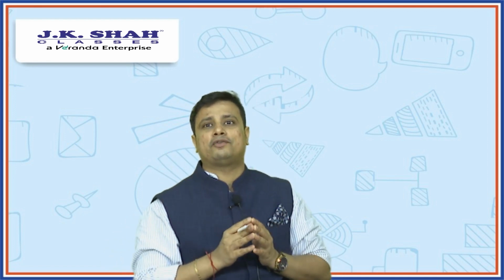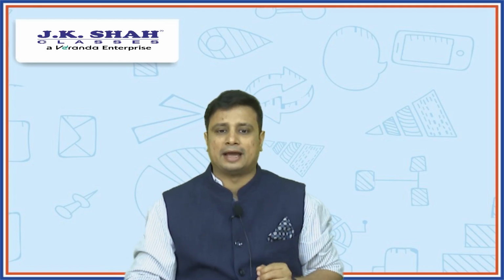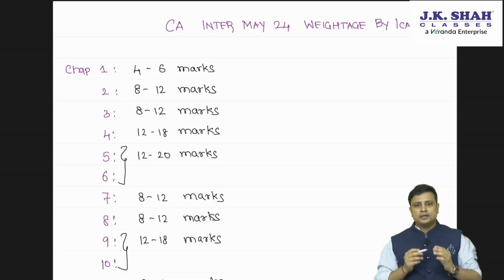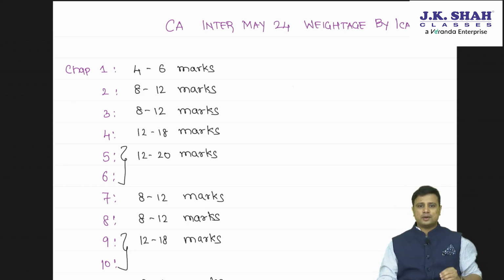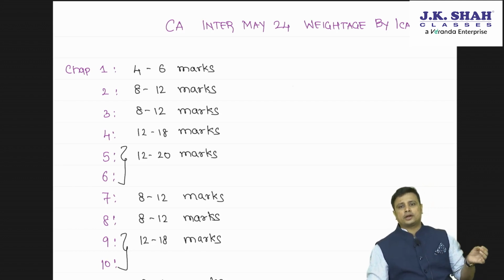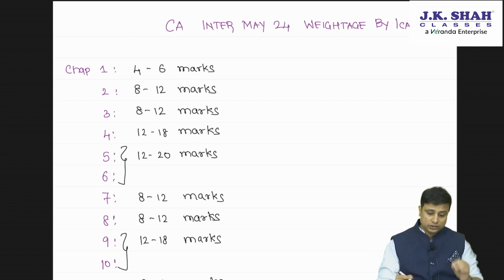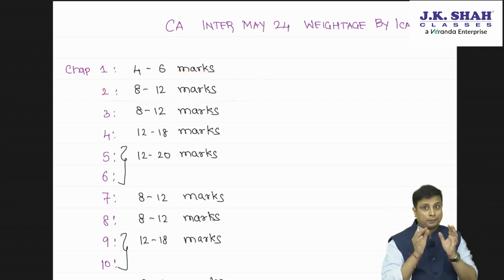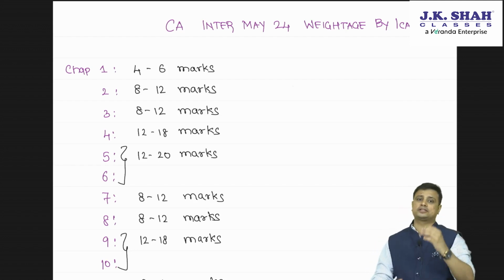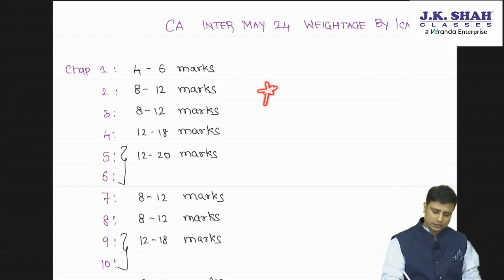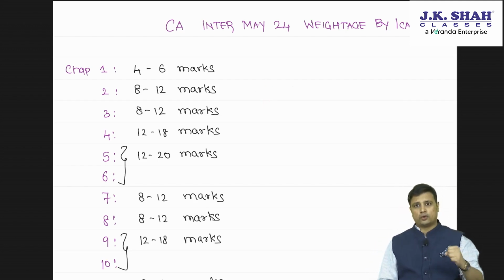What is the weightage as prescribed by ICAI? For chapter number 1, this is inclusive of MCQs, they are saying around 4 to 6 marks. Chapter 2 is for around 8 to 12 marks. Now, this is going to be a jackpot because it is a very small chapter. Content is very less, but if it comes for 12 marks, that is going to be a jackpot. So, you should definitely focus on chapter 2 to score well.